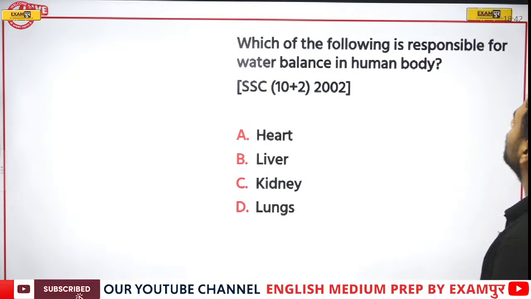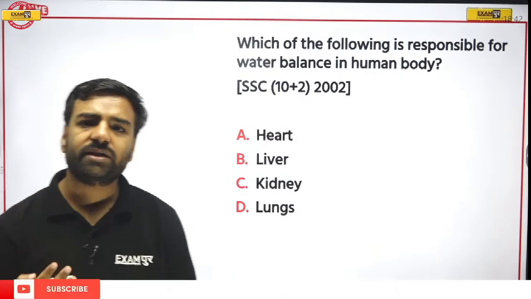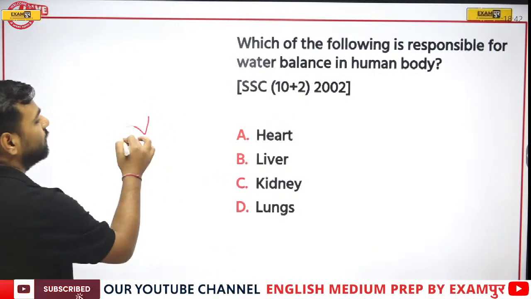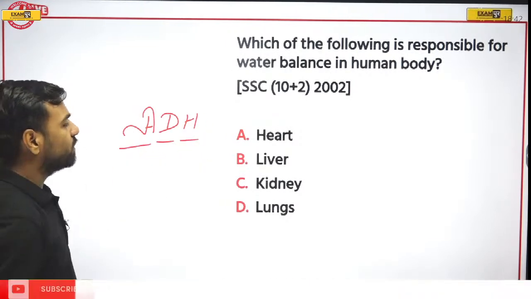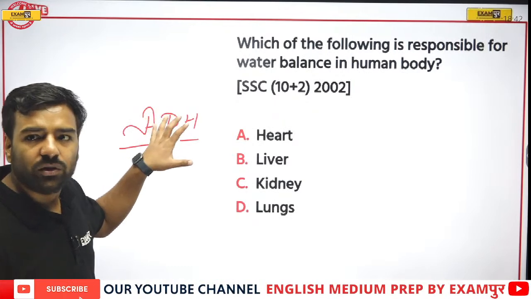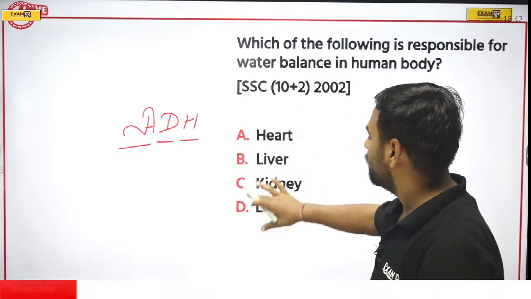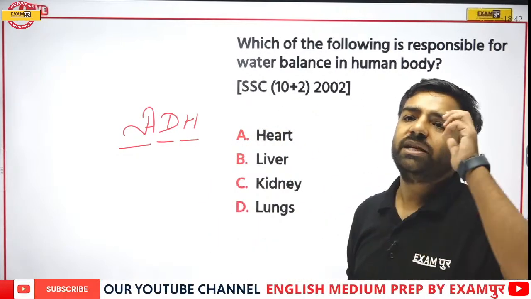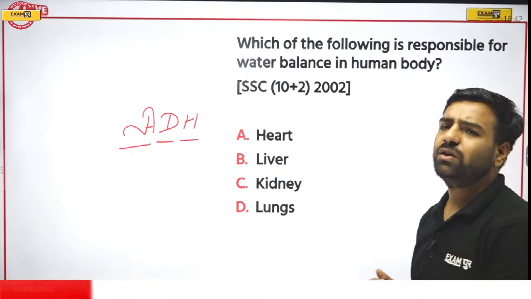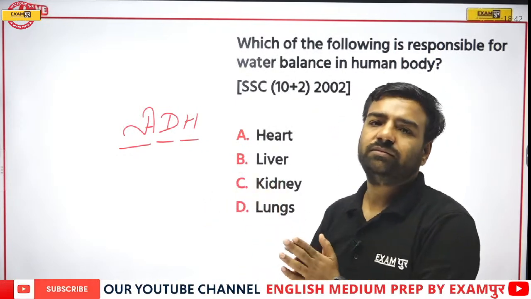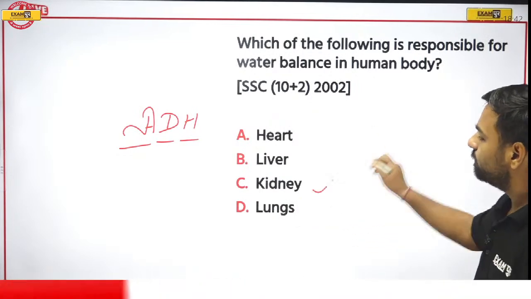Next, which of the following is responsible for water balance in the human body? If I talk about water balancing, we have discussed a hormone, ADH, anti-diuretic hormone, which helps in water balancing. But it is not given in the options; we are talking about the structure. Abhishek says the neuron is in the spinal cord. Yes, true, nerve cells are present there, because of which signals are sent. If I'm talking about water balance, that would be your kidney.